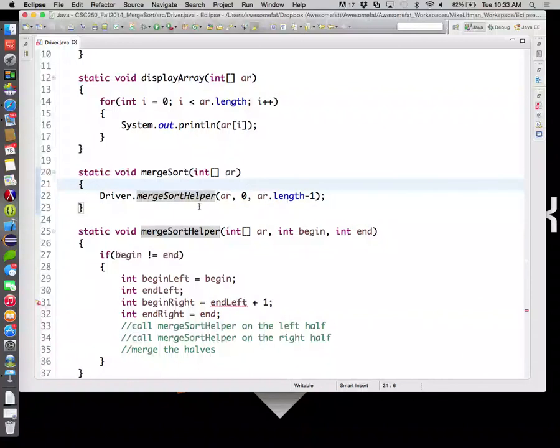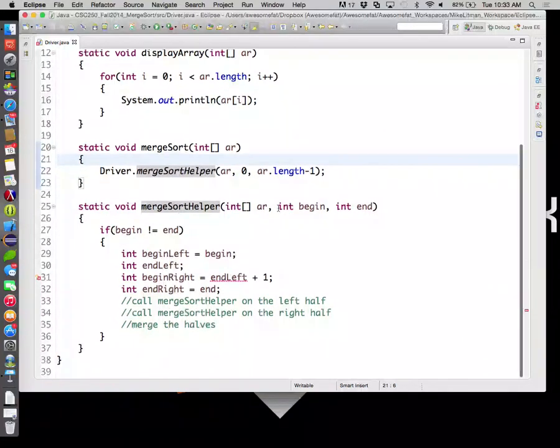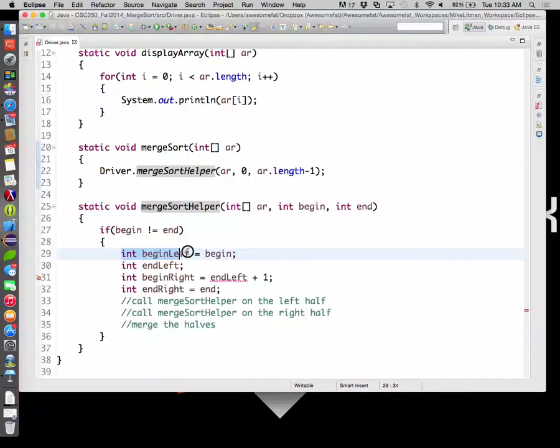Okay, so down in merge sort helper, we have to keep track of our begin left, end left, begin right, end right, and so on. Whenever merge sort helper gets called, we're only in this if statement if begin is not equal to end, which means what?